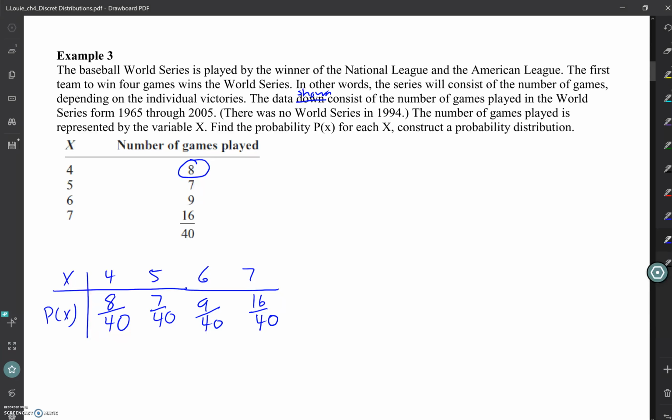All right, just for fun, why was there no World Series in '94? There was a strike, a player strike, so they didn't have a World Series. I didn't actually know that. I don't know anything about baseball, but my husband played in college, so now I know a lot.